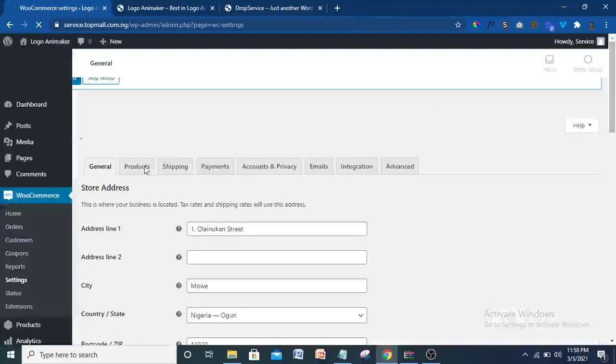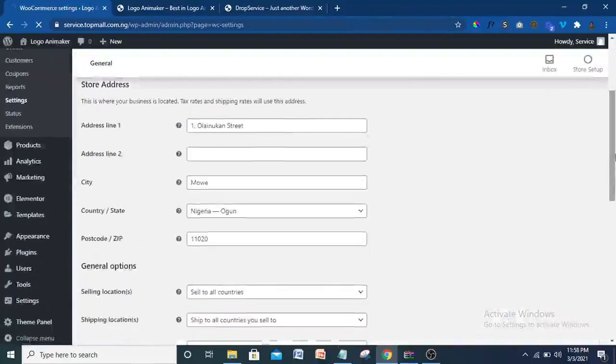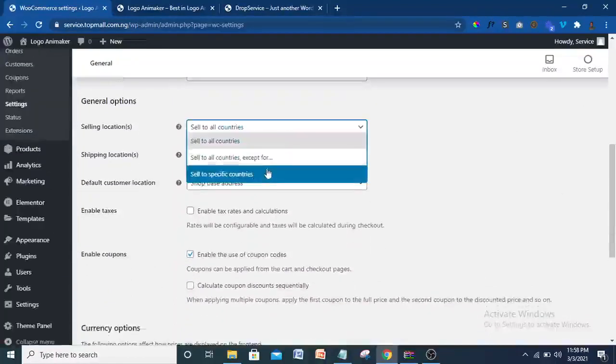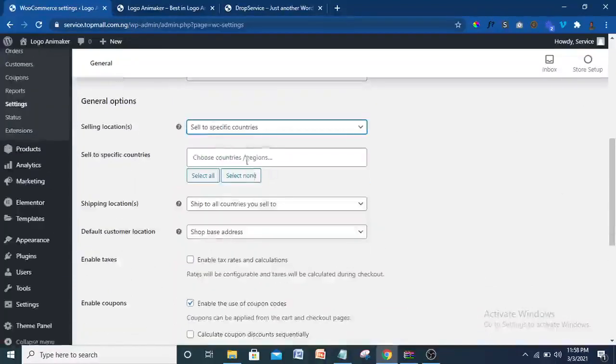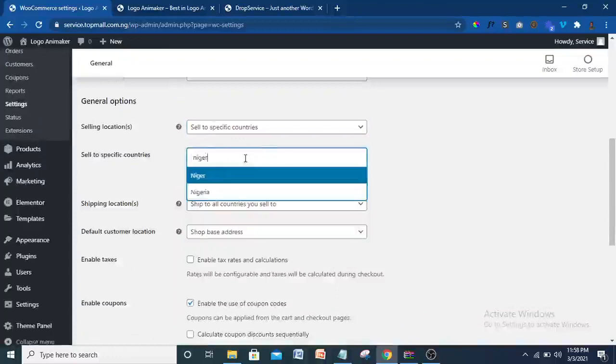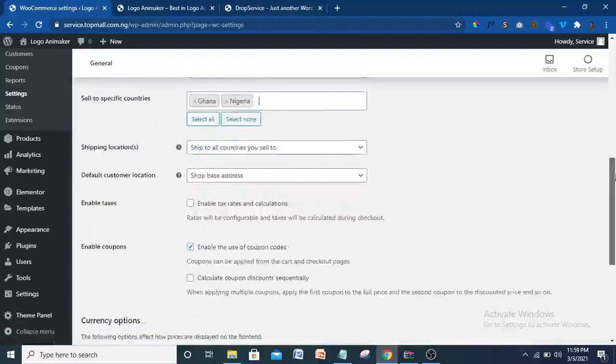Alright, so now let's do the rest of the setting. So this setting has been done for us. So just come down, set to all. I set to all countries. So let's set to a specific country, and that country should be Nigeria. You can set to any country. So yeah, I'm going to set to Nigeria, then to Ghana. Let's set to Nigeria and Ghana alone here. All right, so do that.